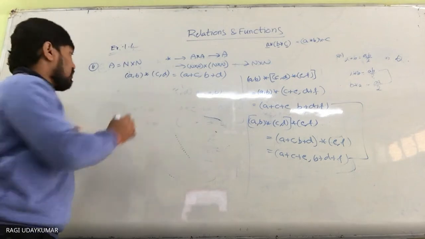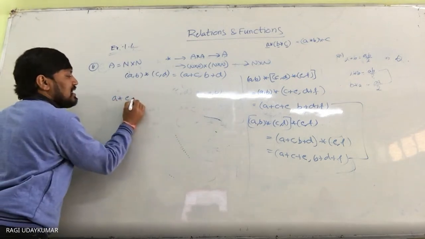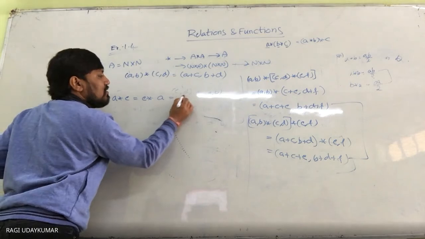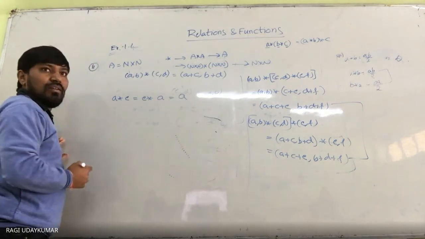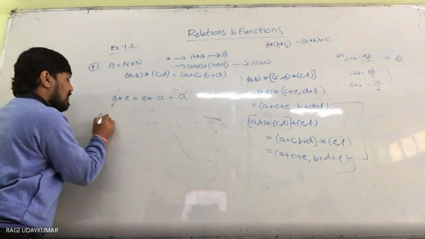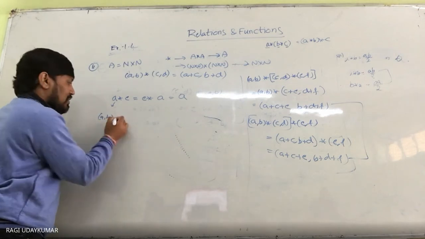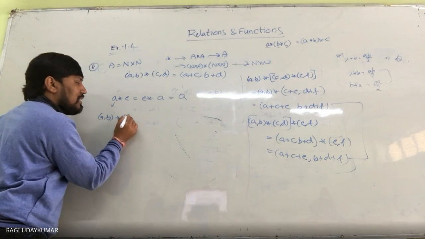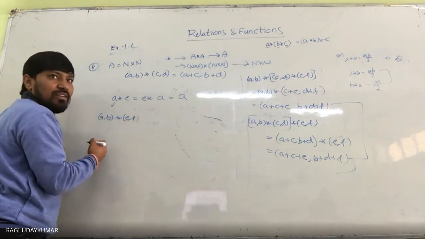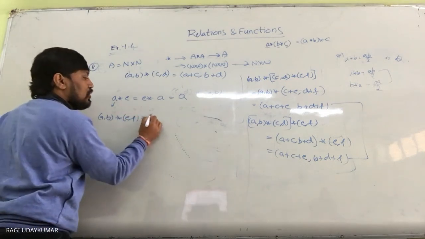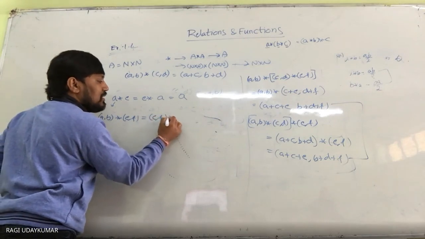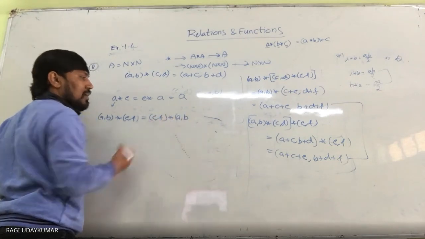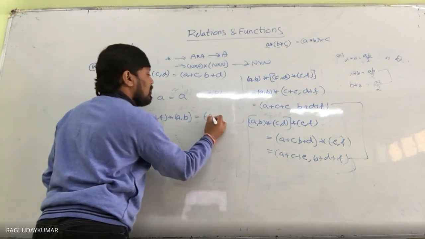As per the definition, identity means A star E is equal to E star A is equal to A. So in the place of A, I will take (A, B) star (E, F), which should be equal to (E, F) star (A, B), which should be equal to (A, B).